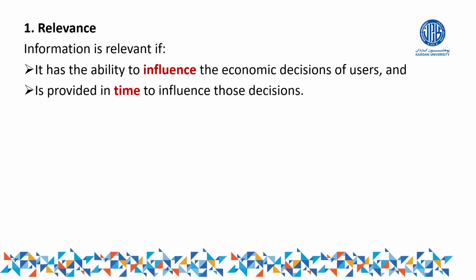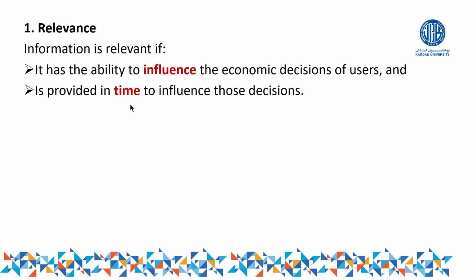And second thing, information is relevant only if it is provided at the proper time for us. If it is not provided at the proper time, we cannot call it relevant information. For example, we needed information today, but you provide it tomorrow. Although it's proper information, it is irrelevant.